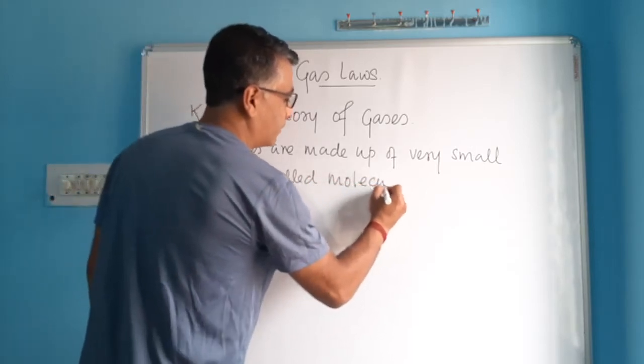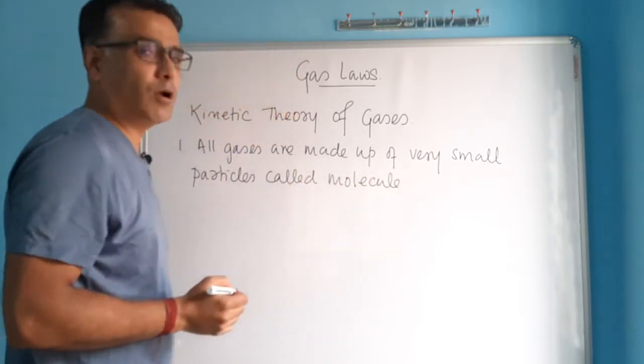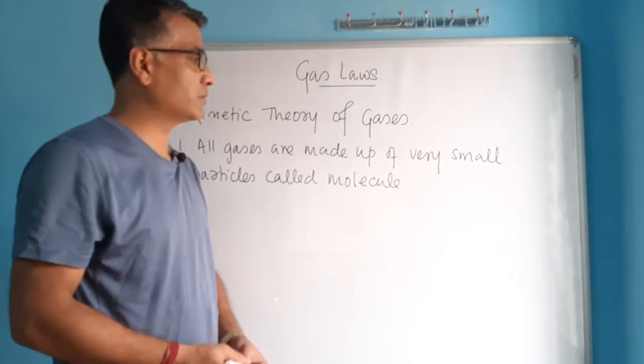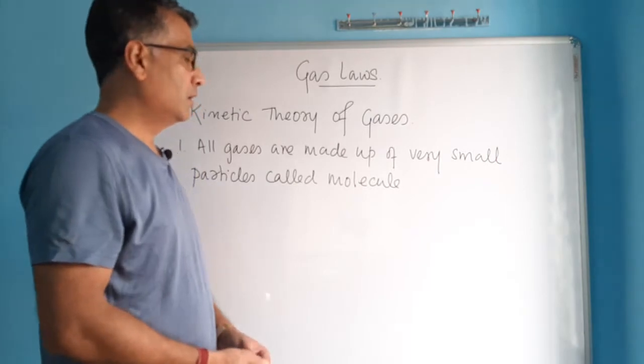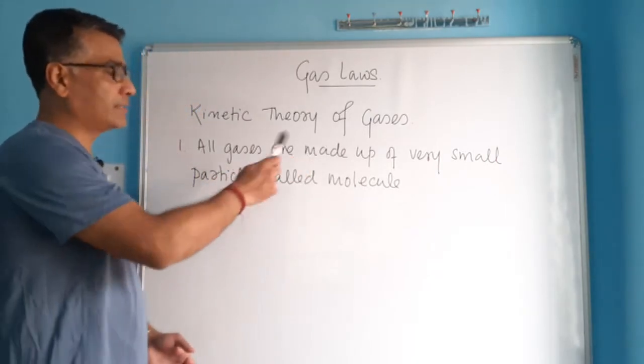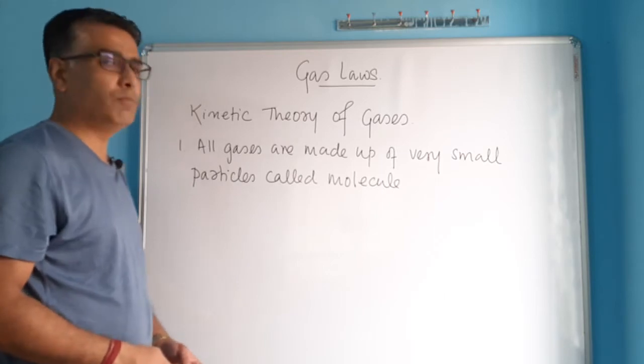We all know that every substance, not only gases, even liquids and solids, are also made up of tiny particles such as atoms and molecules. So here it says that all the gases are made up of very small particles called molecules.